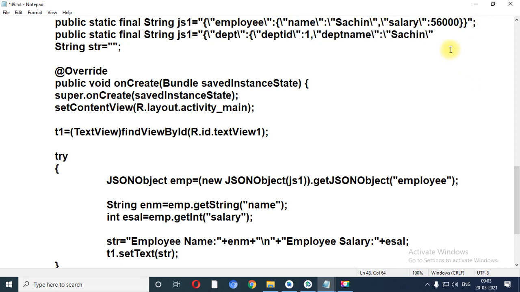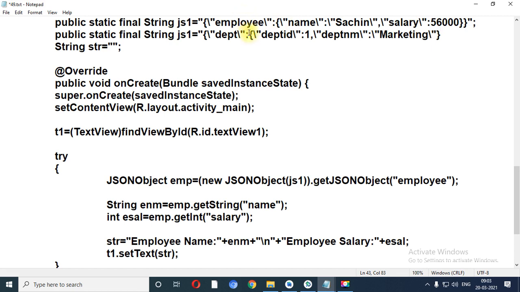DEPT name, let me take a small variable nm, and instead of Sachin, what is the name of the department? Say for example marketing. Now over here the department data is over.